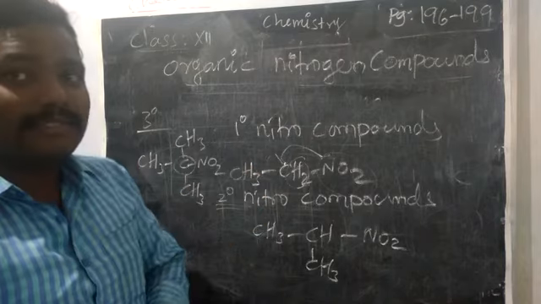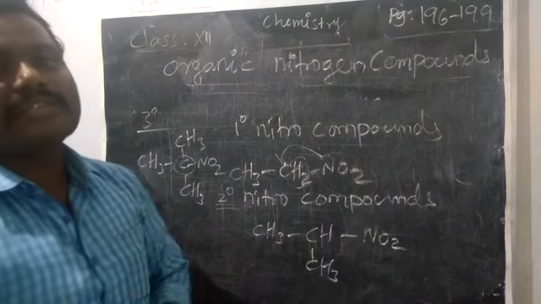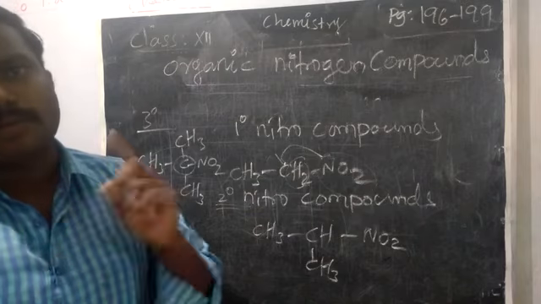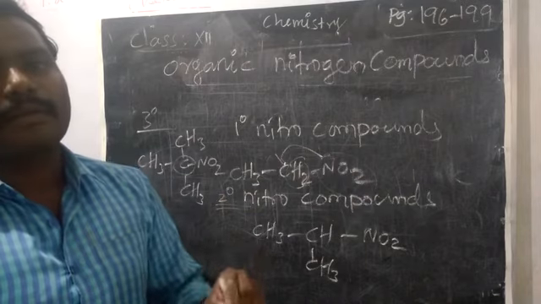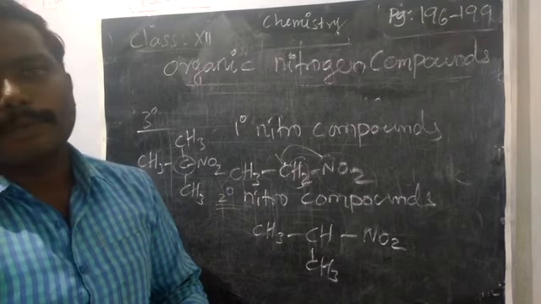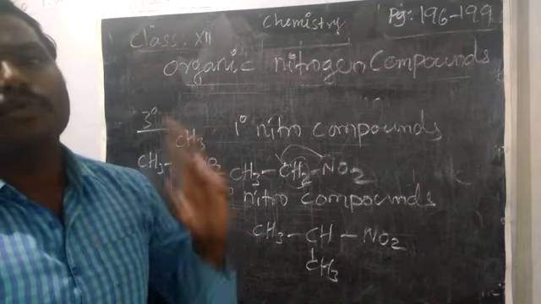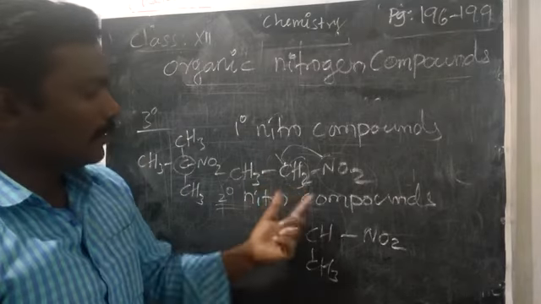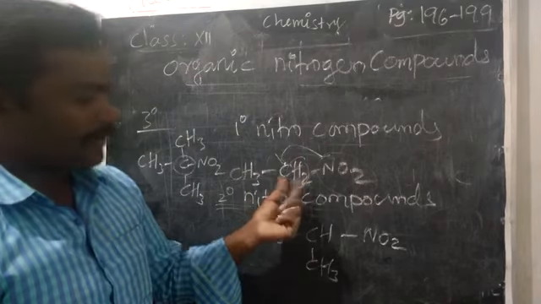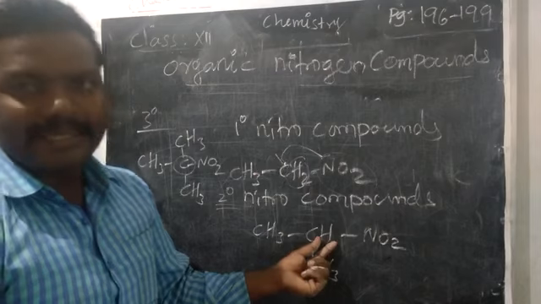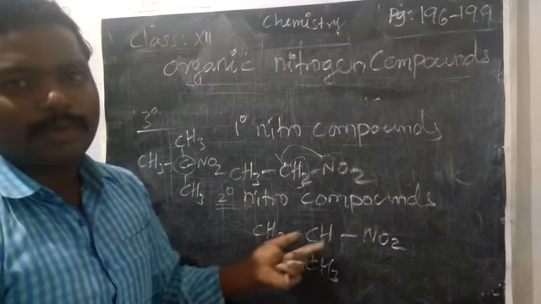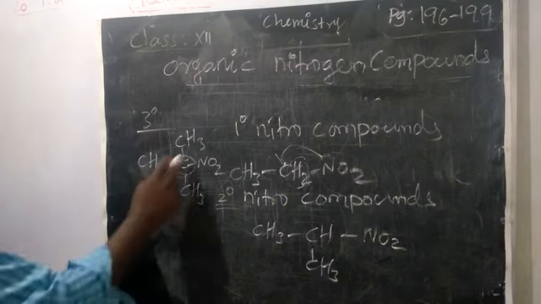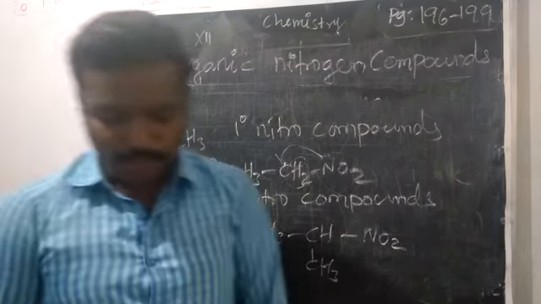Nitroalkanes are divided into 3 based on the NO2 group attached carbon having hydrogen. The nitro group attached carbon, that means we can say alpha carbon. That carbon having 2 or more hydrogens means primary nitro compound. See, 2 hydrogens are present. Having only one hydrogen means secondary nitro compound. Then no hydrogen means tertiary nitro compound.